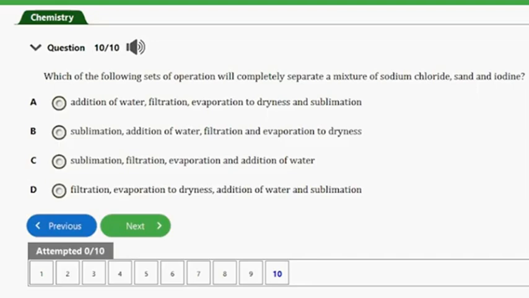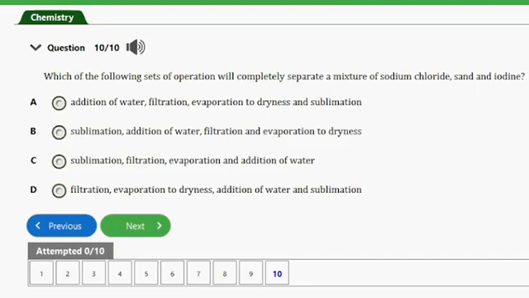So guys, to separate a mixture of sodium chloride, sand and iodine, you need to first add water to dissolve the sodium chloride. Then you will filter the mixture to remove the sand. Then after that, you will need to evaporate the water to dryness to obtain the sodium chloride. Then finally, you would use sublimation to separate the iodine.